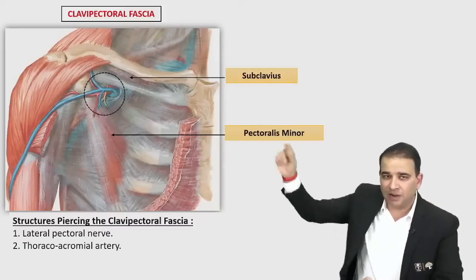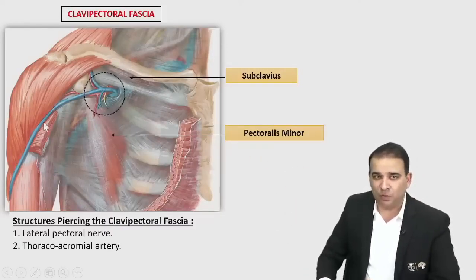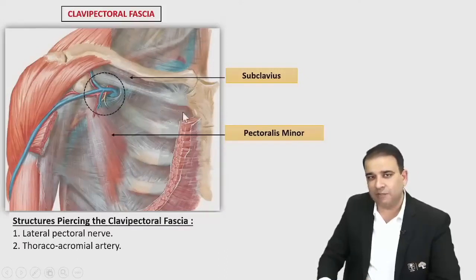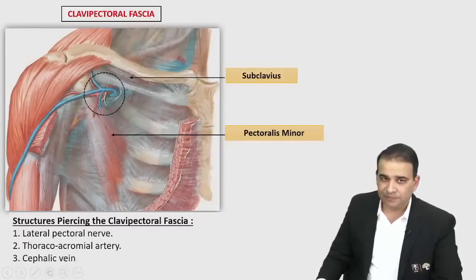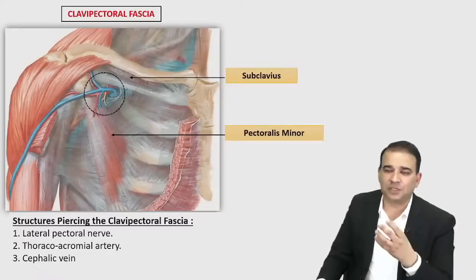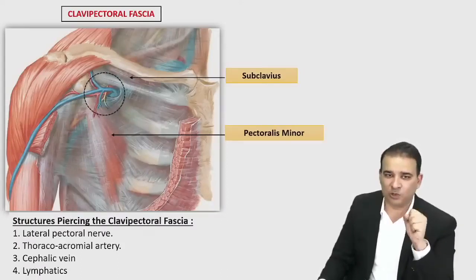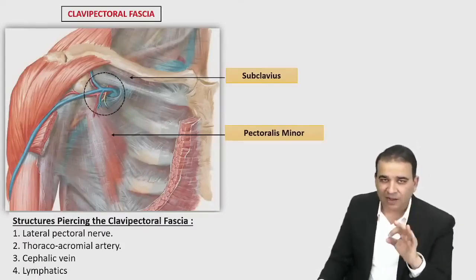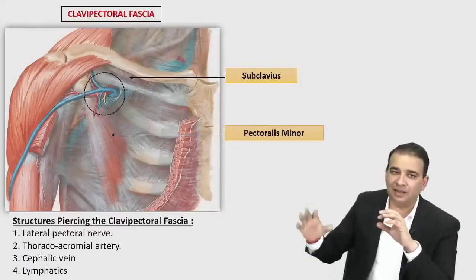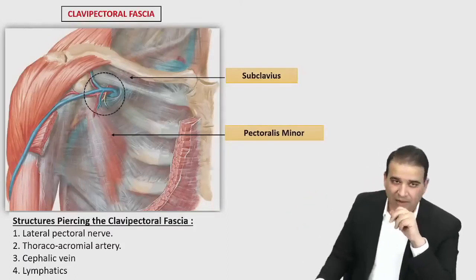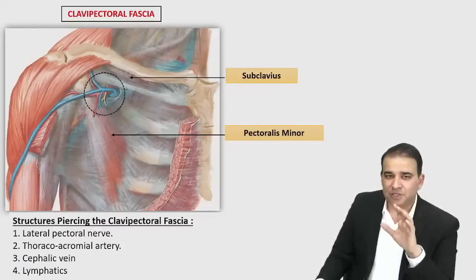You can see some arteries over there. And look at this vein, guys, which passes from the deltopectoral groove, then pierces the clavipectoral fascia and drains into the axillary vein. That is the cephalic vein. And finally, some lymphatics which drain into the apical lymph nodes are also there. So we have a nerve, an artery, a vein, and lymphatics. One each: one artery, one vein, lymphatics, and the nerve. So this is about the structures piercing the clavipectoral fascia.